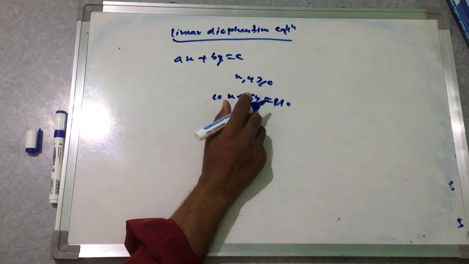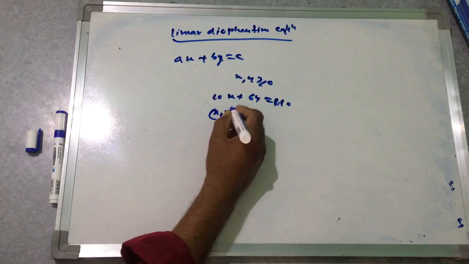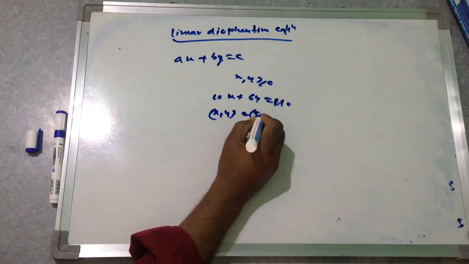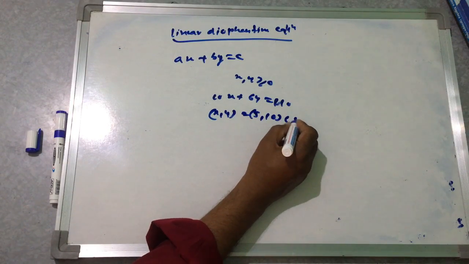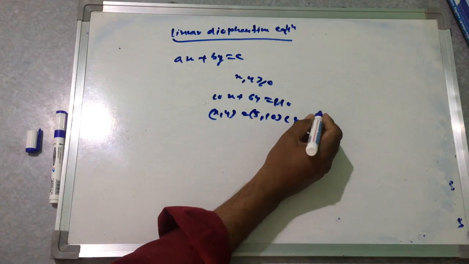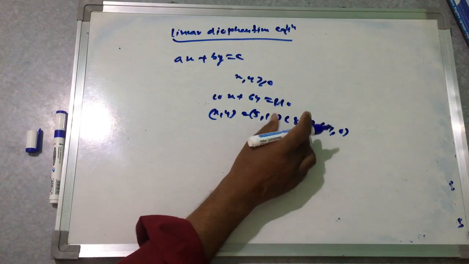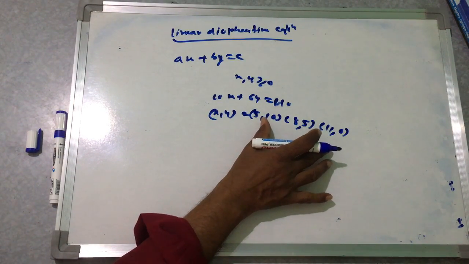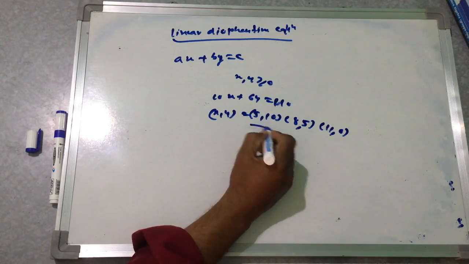In this present situation, there are three solutions. Yes, that will be (x, y) equal to (5, 10), then (8, 5), then (11, 0). So these are the possible solutions.